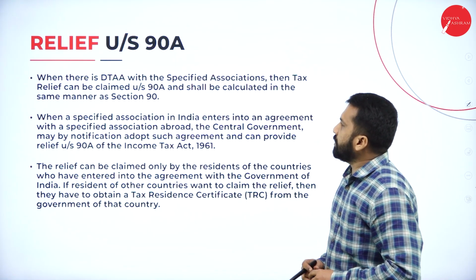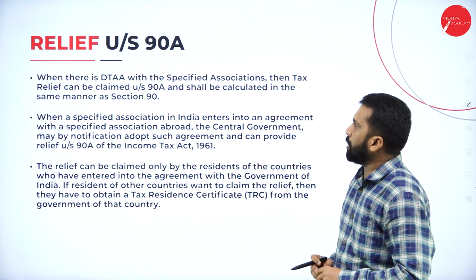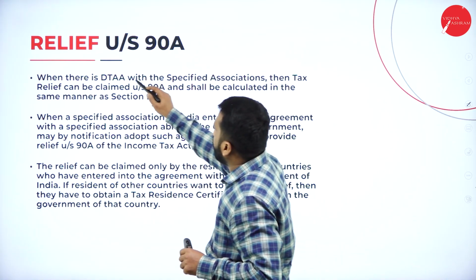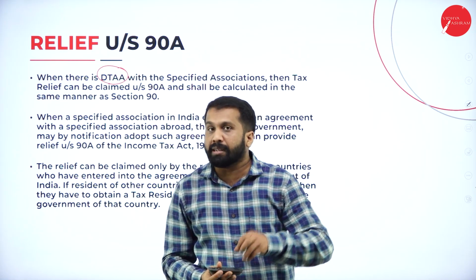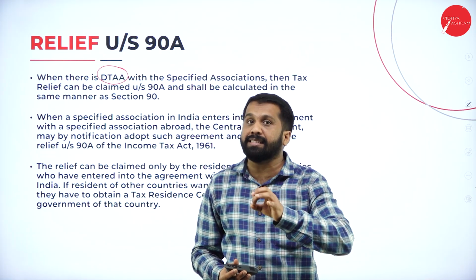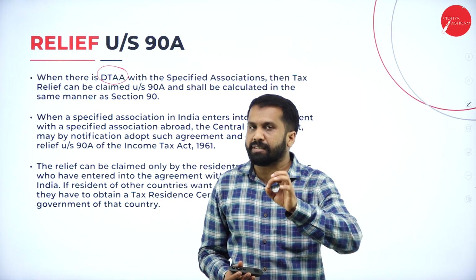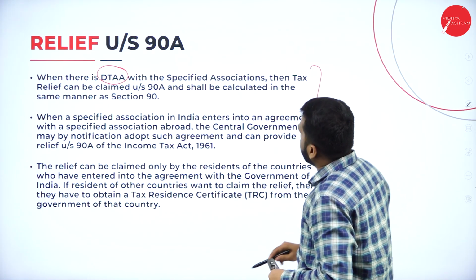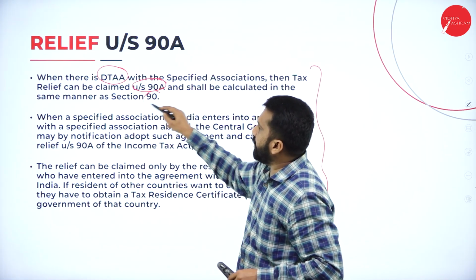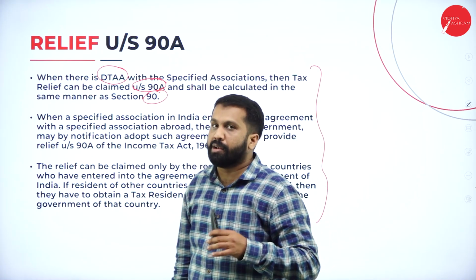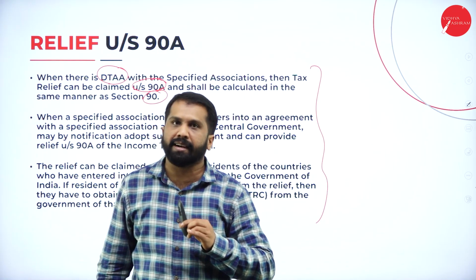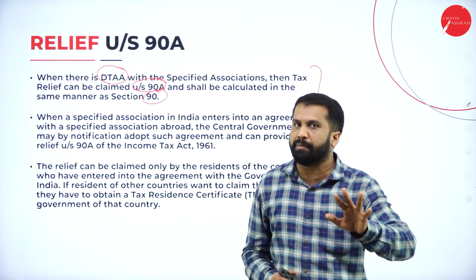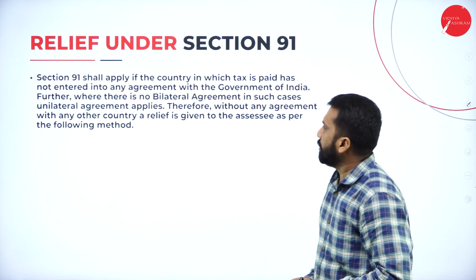Now, these are the reliefs. We have the double taxation avoidance agreement. Remember, what is DTAA? Double taxation avoidance agreement. DTAA, double taxation avoidance agreement. Your agreement comes under which section? 90A as well as 90. It all speaks about your double taxation avoidance agreement. Hope you are clear. Yes, this is more than sufficient for your 5 marks in your examination.